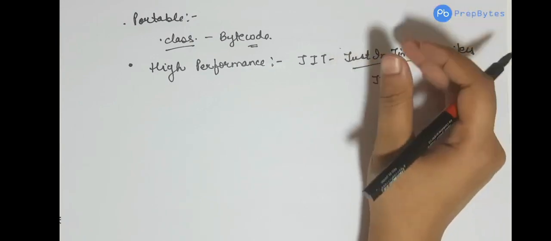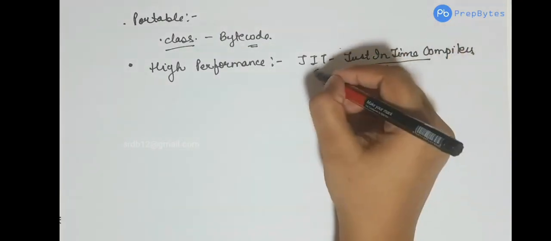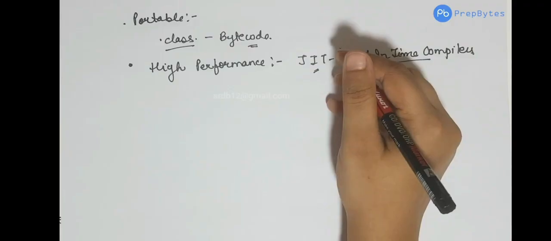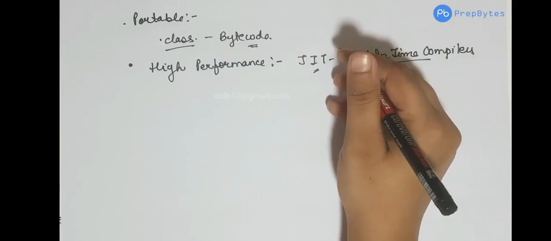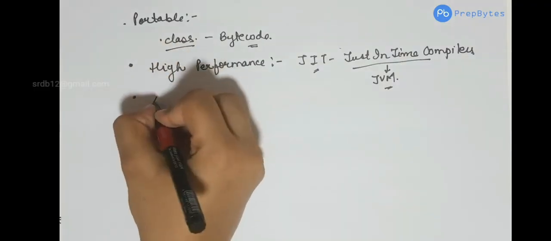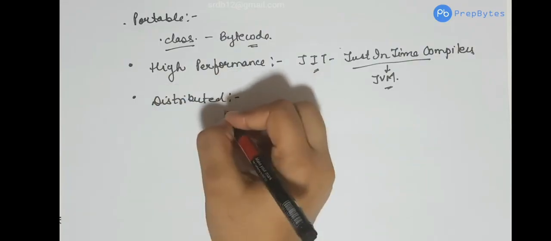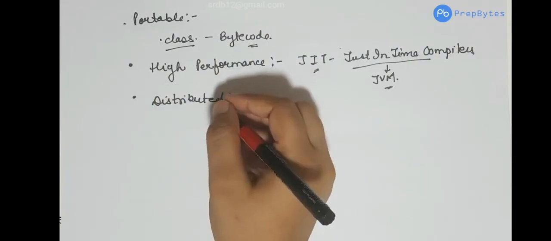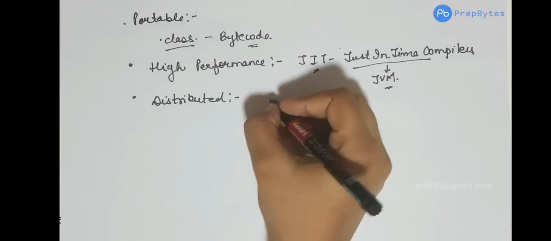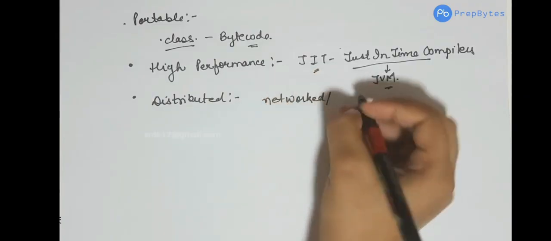Or for that matter, let's say we have code that is run very frequently. The just-in-time compiler will compile that code and optimize it such that it enhances the speed. Next, we have distributed. Java is a distributed language. Java is intended to be used in networked and distributed environments.